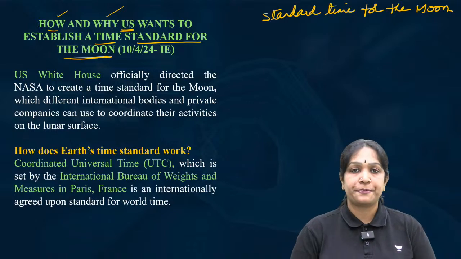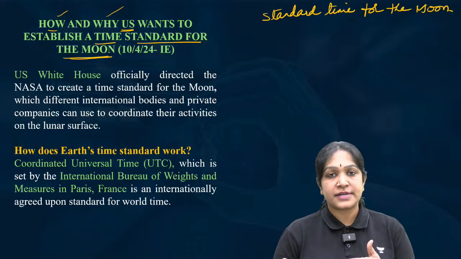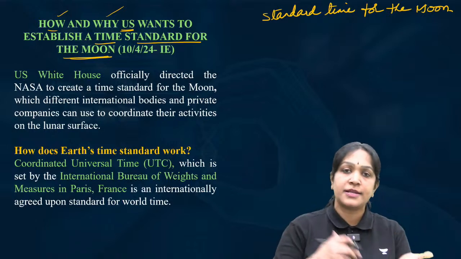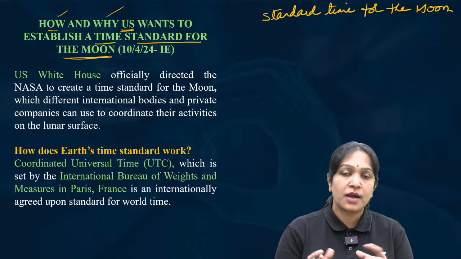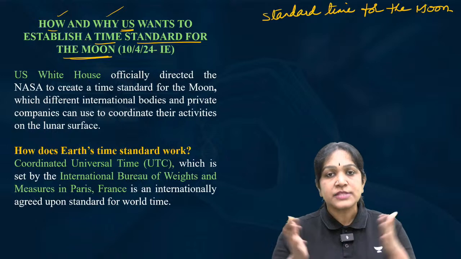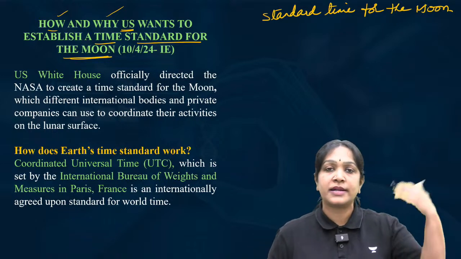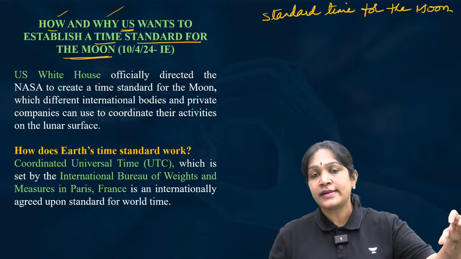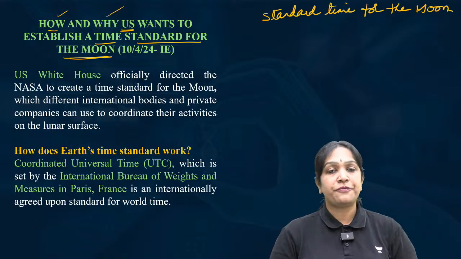Let us first see why. When we are doing internationally some collaborated efforts, for example ISRO and NASA or European Space Agency and ISRO, like that when 2-3 countries together will do a collaborated effort to reach the moon, and in these 2 countries the times are different, maybe it is 6 p.m. here and 6 a.m. in the other country. So these 2 countries coordinating and working together to send a satellite onto the moon is difficult.